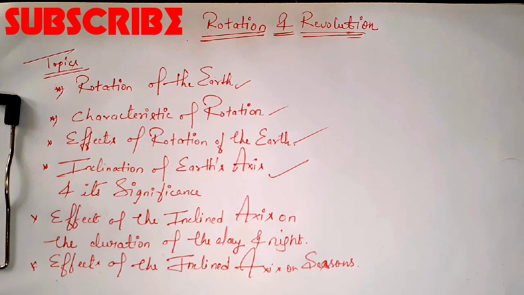Okay, so what are the effects of the inclination of the earth and what are its advantages? If there were no inclination, the duration of the day and night would not be equal, right? Because of the inclination of the earth, the duration of the day and night is not equal at all places. And the time of the day at any place can be determined by the height of the sun in the sky of that particular place, right?